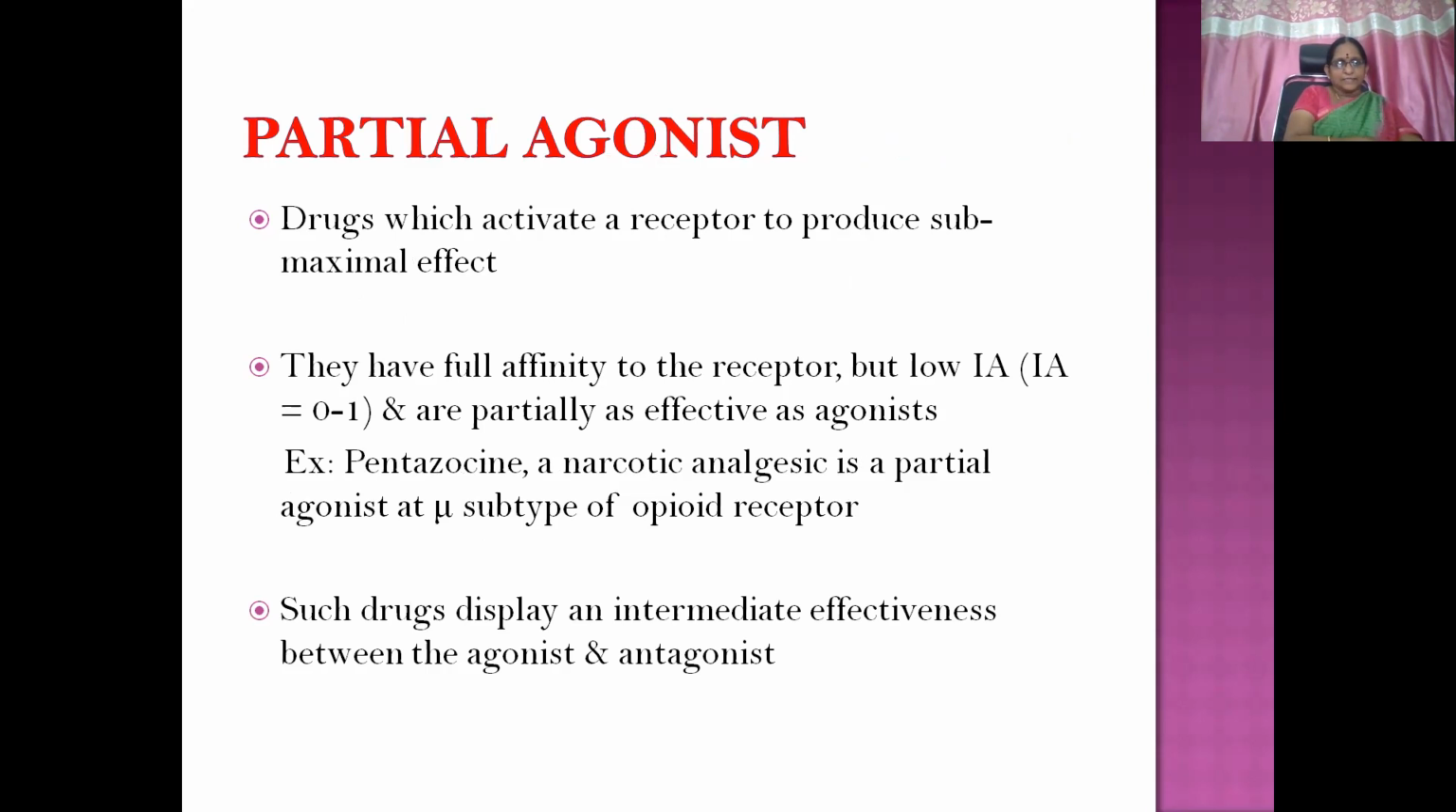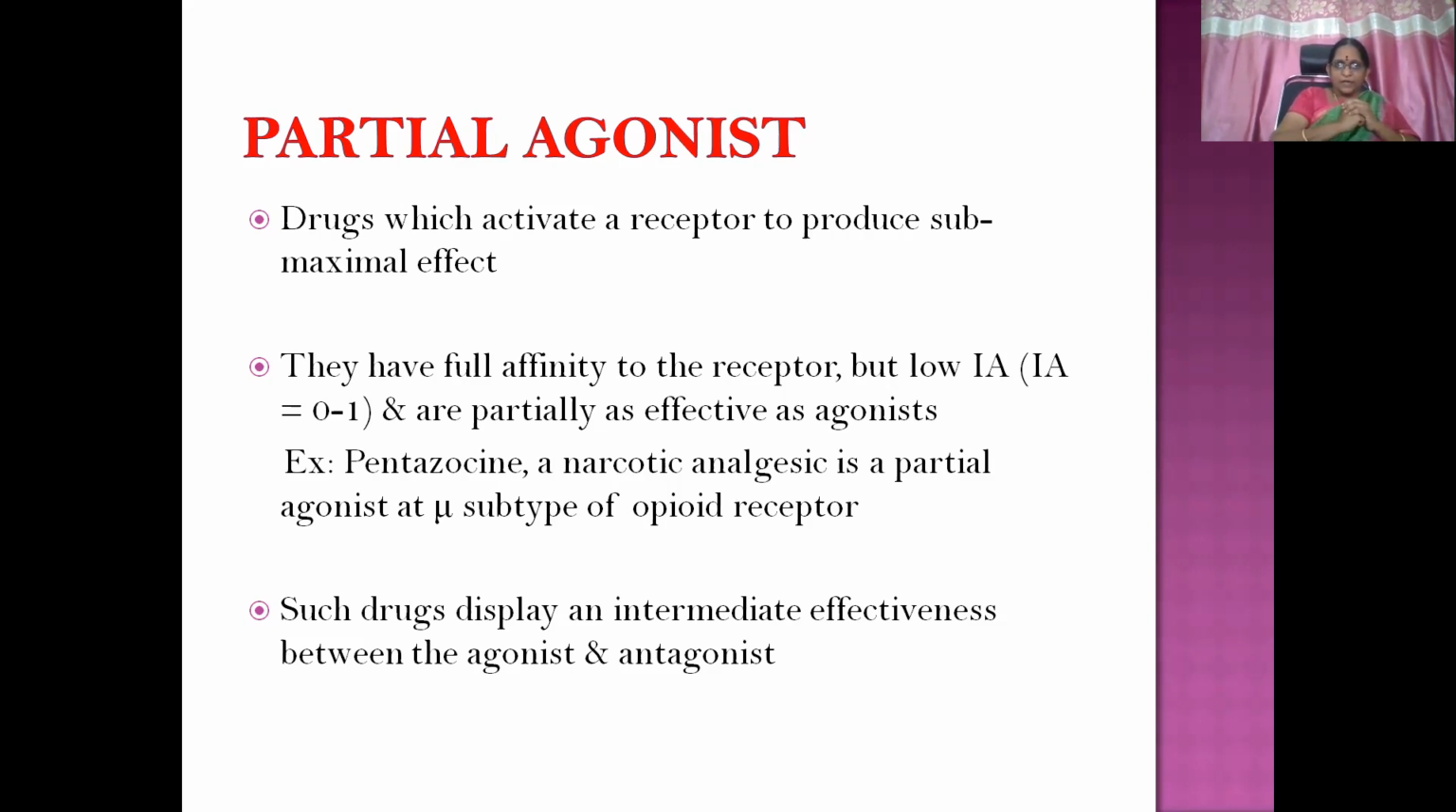Then partial agonists. Drugs which activate a receptor to produce a submaximal effect. An agonist will produce a heightened response, and a partial agonist will not produce that much heightened response, but a little less than that. So they have full affinity to the receptor, but low intrinsic activity.